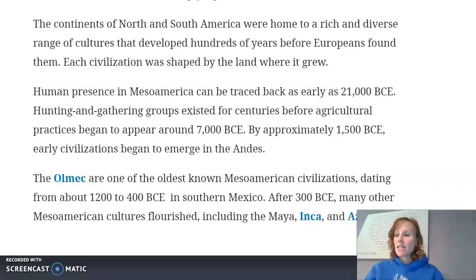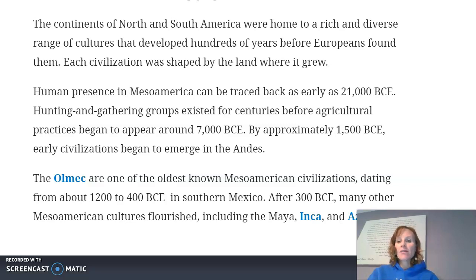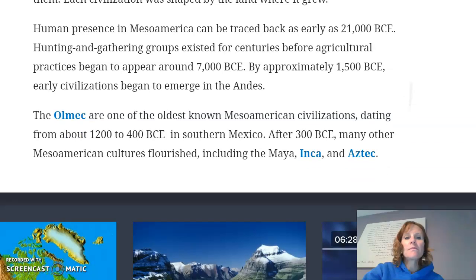And each of these civilizations, and a civilization is just a human society, was shaped by the land where it grew. So every civilization is shaped by the land, depending on what it can grow, what water sources it has, and what kind of resources it has to build things with. So all of these things, the resources they have to build, the water sources they have, and whether they have good soil to plant, are all going to shape the civilizations.